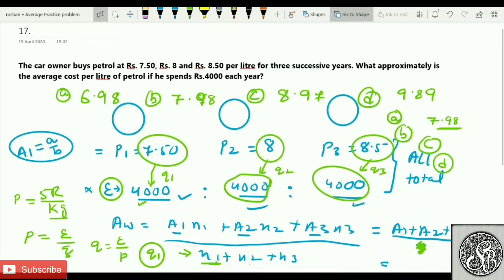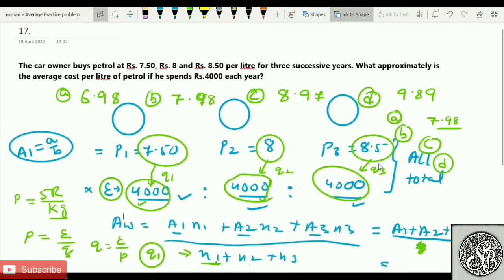So whoever asks this question, let me tell you, in examination nobody will ask you to find this quantity, because you see 4,000 by 7.5 is not an easy calculation. 4,000 by 8 at least you can do. 4,000 by 8.5 is also not an easy calculation. So in examination, if you have seen my method carefully, they will not ask anything which will take a lot of time. So they'll give you an option like this only.